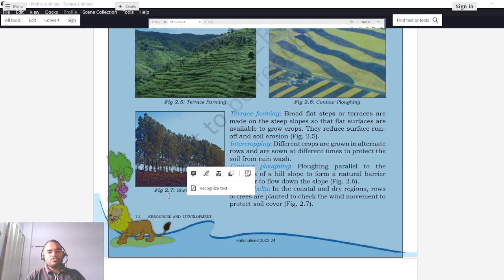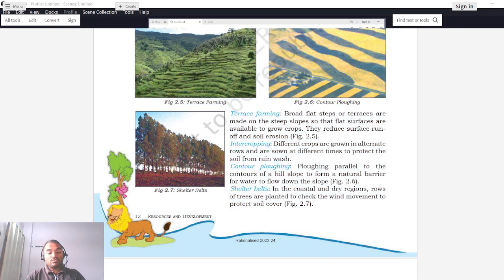So what is done in the coastal areas? Coastal areas means areas that are very close to the seashores. So basically, if you visit any seashore, there are very high winds. These winds, if they are allowed to just pass over the land, will carry a huge amount of soil or mud with them, right? But we have to prevent that movement of soil. So what is done? Along the boundaries of the field, different trees are grown. You can see here a large number of trees are planted in a single row or double row, whatever it could be.